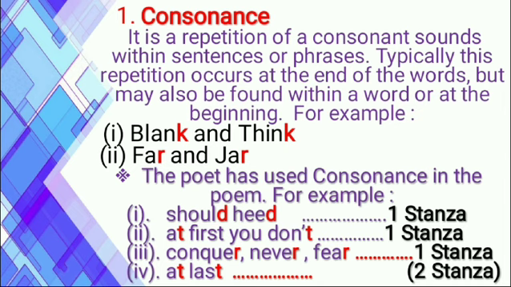First of all, I'm going to give you the general examples of consonance: blank and think. Here you can see in the first example, blank and think, the two letters highlighted are K and K. These are the repetition of a consonant sound, repeated at the end of the words. In the second example, we have far and jar. In this phrase, we can also see the repetition of a consonant sound, the R sound, in far and jar.